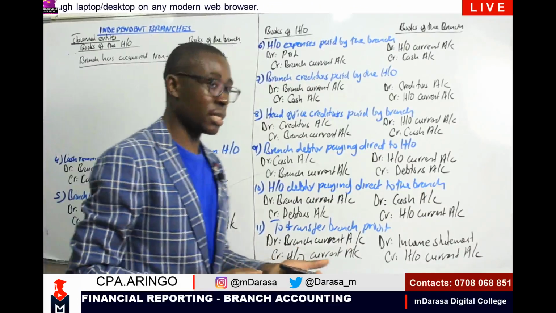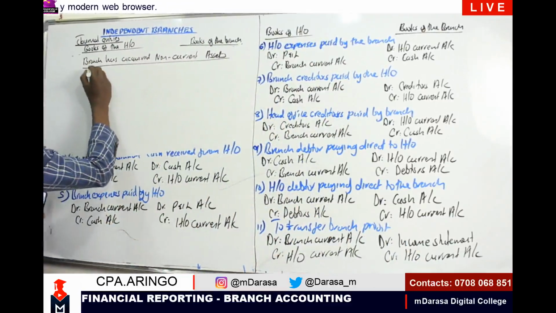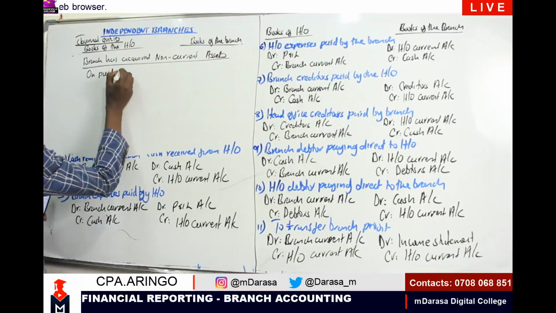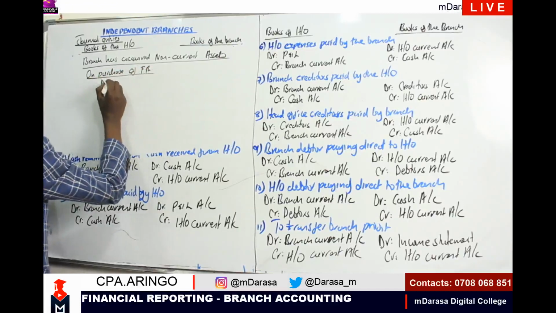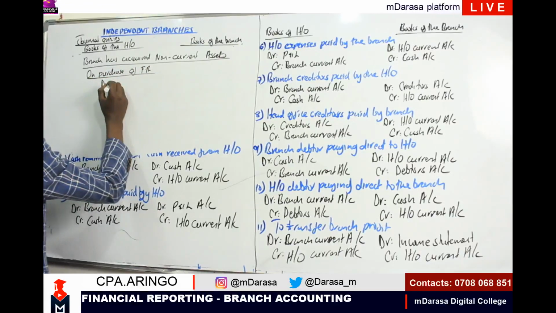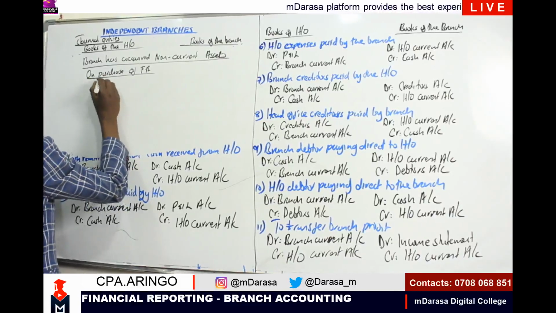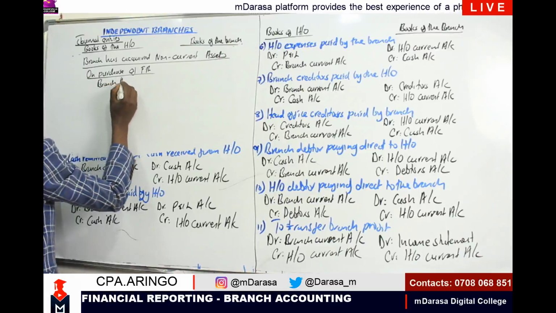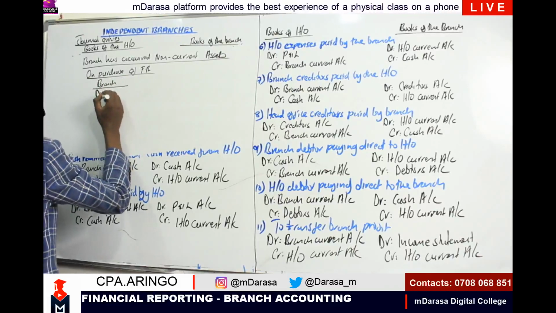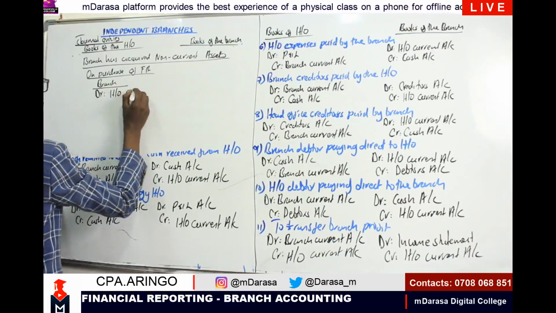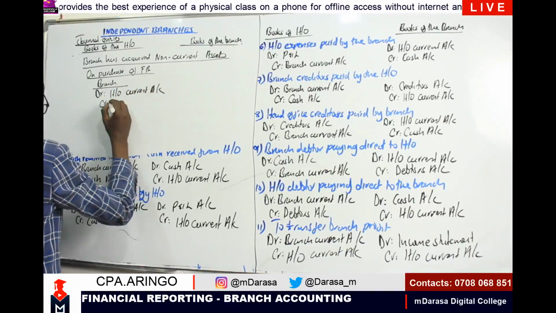Number one, on purchase of fixed asset, in the branch accounts, we are going to debit our head office current account, and you are going to credit the cash book account.